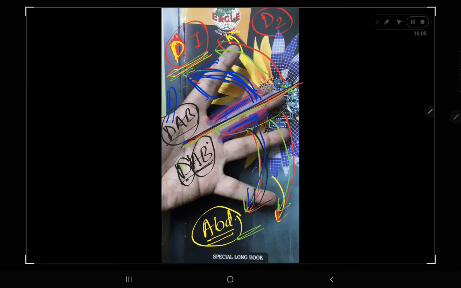So the axis is passing through the middle finger. You can change the posture of the middle finger also with respect to this axis. If you are moving your middle finger towards this, then you are abducting your middle finger towards the index finger from the axis, or maybe you can abduct your middle finger towards this direction, towards digita minima. So this is the function of your dorsal interossei muscles.